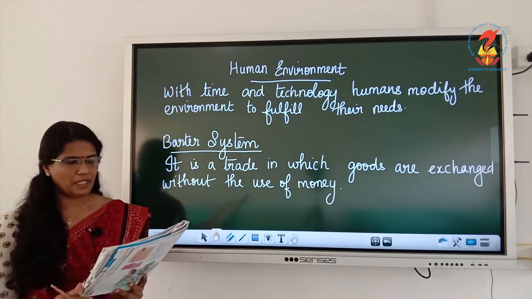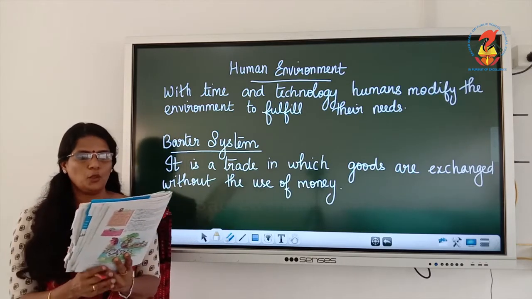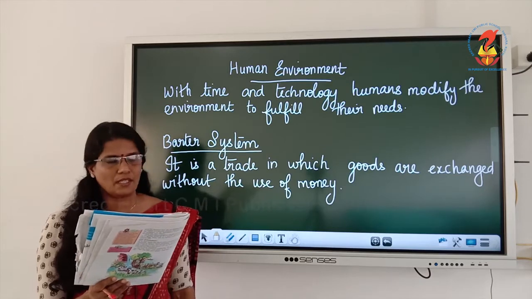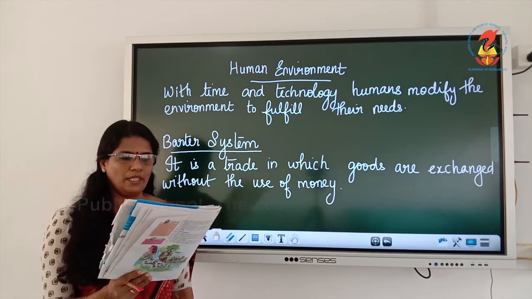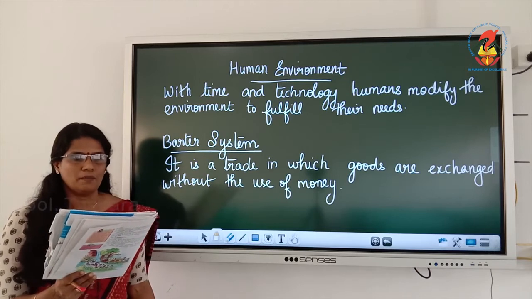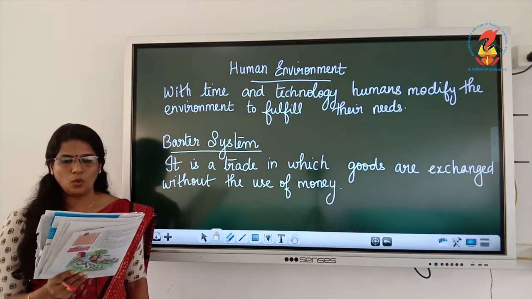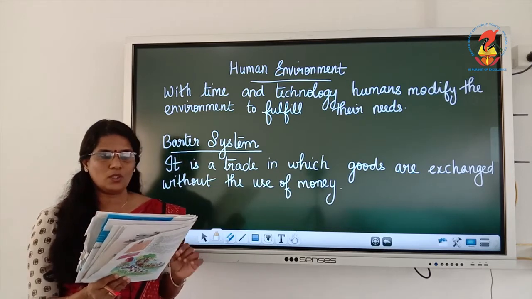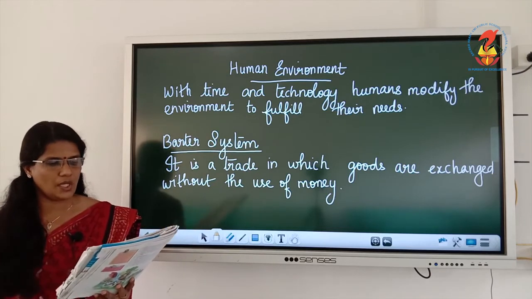Now here, page number 5, again human environment, first paragraph. Underline from here: early humans adapted themselves to their natural surroundings. They led a simple life and fulfilled their requirements from the nature around them. So there were not many options for them. With time, needs grow and become more varied. Humans learn, so after surroundings you can close the bracket, then start from here: humans learn new ways to use and change the environment.